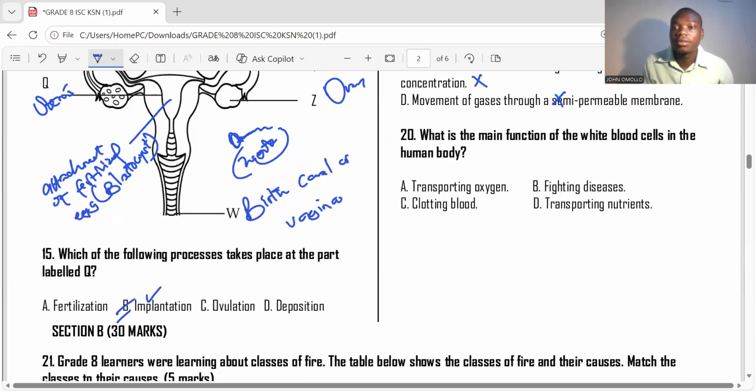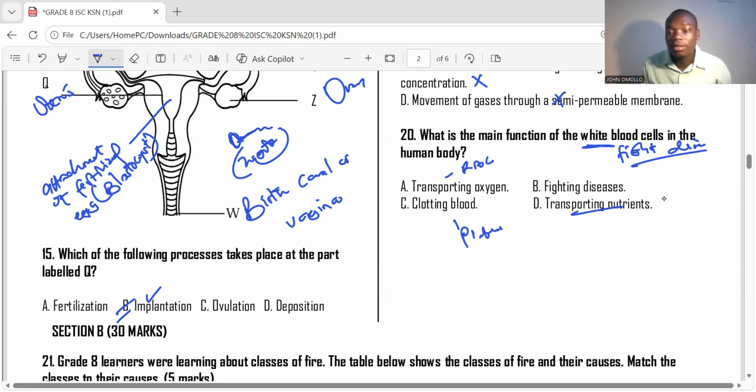What is the main function of white blood cells in the human body? White blood cells, these ones, they fight diseases. Are you getting that? Or fight germs causing diseases. Transport of oxygen, this is a red blood cell. Clotting of blood, this is platelets. Transport nutrients, this is plasma. Are you getting that? So plasma transports nutrients. Carbon dioxide, oxygen, clotting of blood, platelets. So the right answer is choice B, fighting diseases.